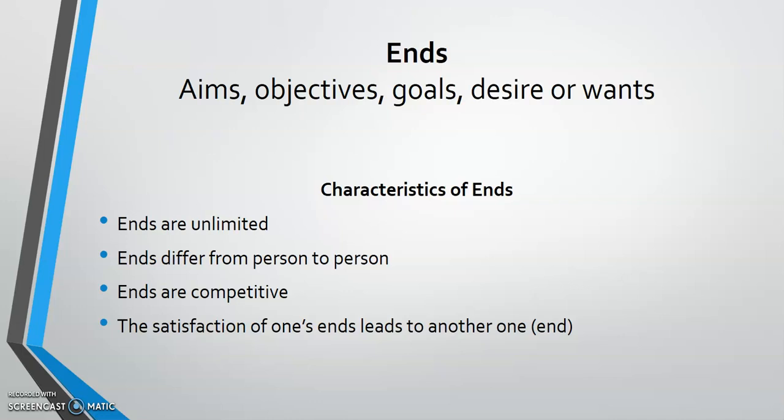At the end of the day, my ends will be competing for my attention. Which one do I achieve first? Do I further my education? Do I travel around the world? Do I get married first? So you realize at the end of the day, your ends will be competing with each other.